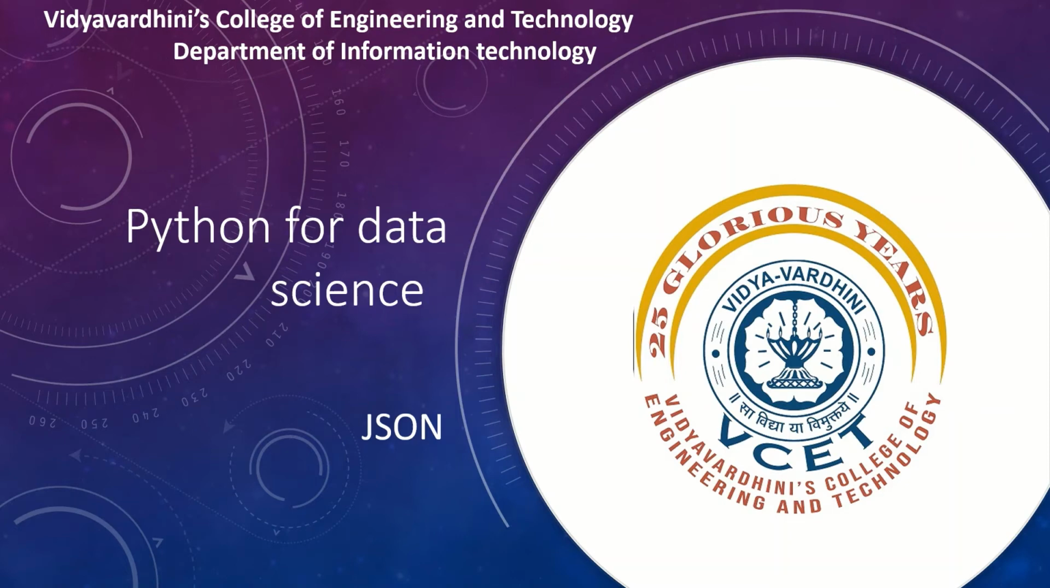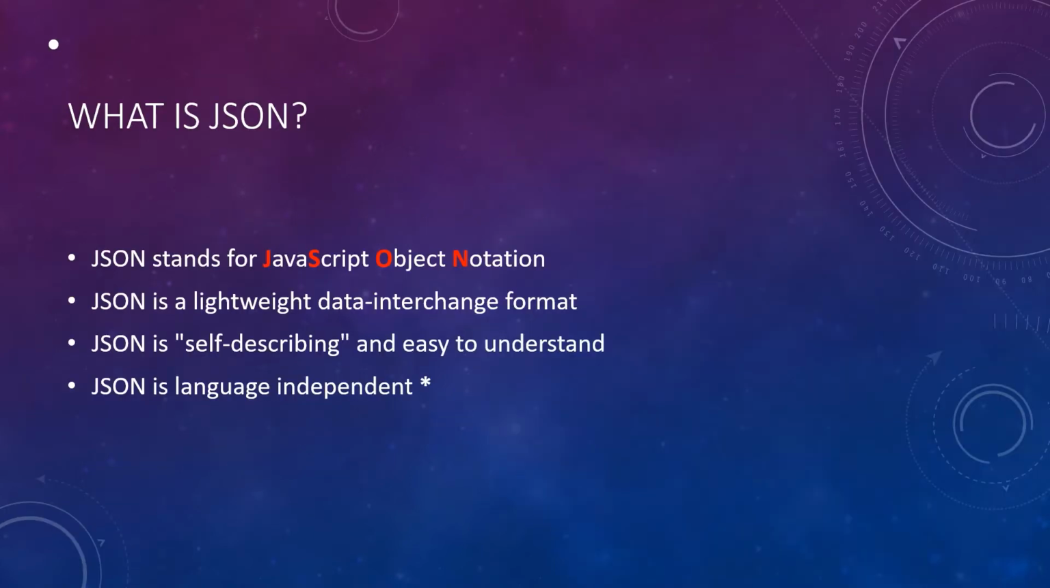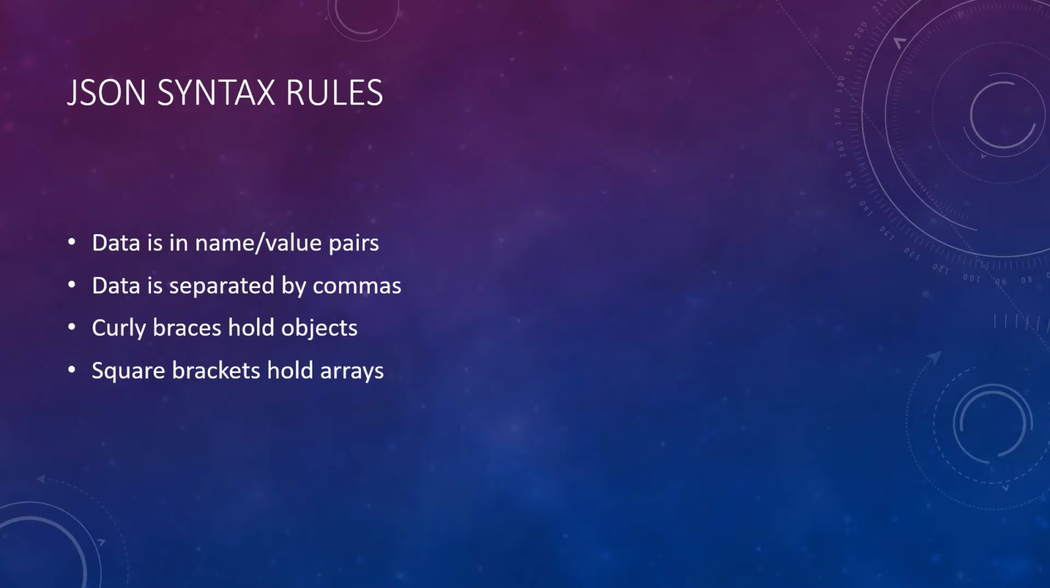JSON is a text-only format and can be used in data exchange between two systems or client and server. JSON stands for JavaScript Object Notation. Though it follows JavaScript notation, it's only text. It's self-describing, that is, human readable and language independent. JSON syntax is very simple. It's key-value pairs separated by commas. It has curly braces and square brackets to hold arrays.